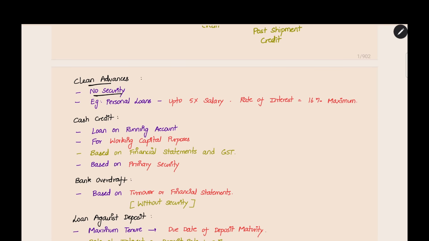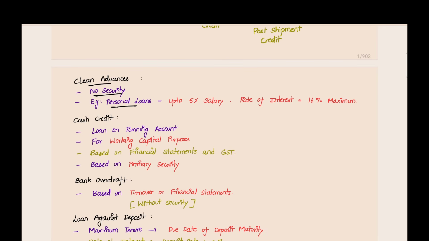For that, no security is required. The banks will straight away give the loan without any security. It will be based on the repayment capacity only. They will not ask for any security. That is an example. The classic example is a personal loan. When you get a personal loan from a bank, they will not ask for any security.